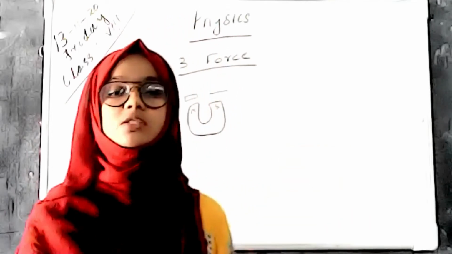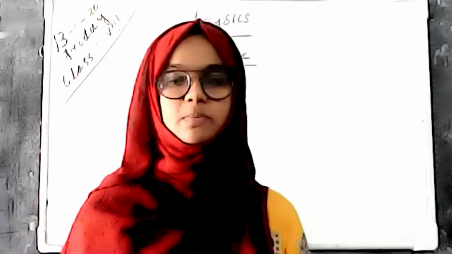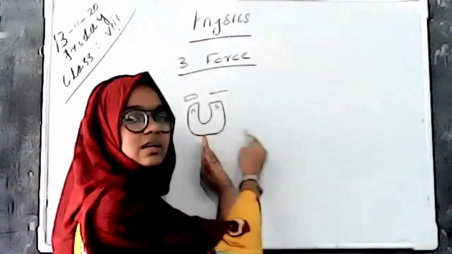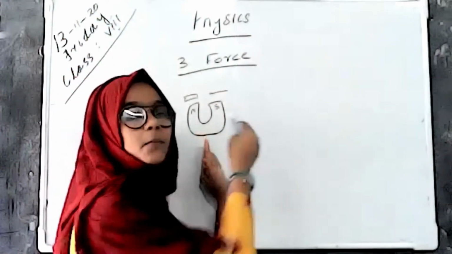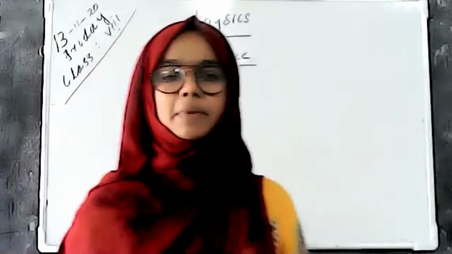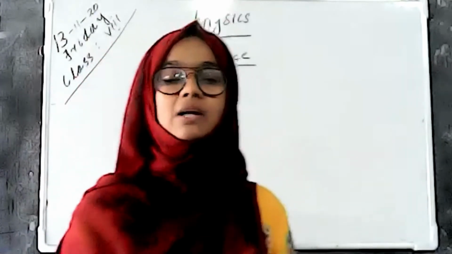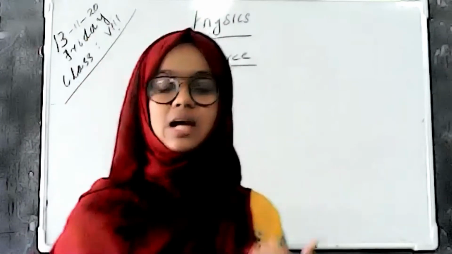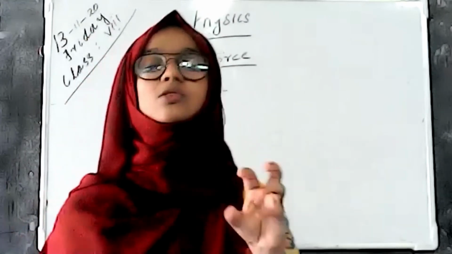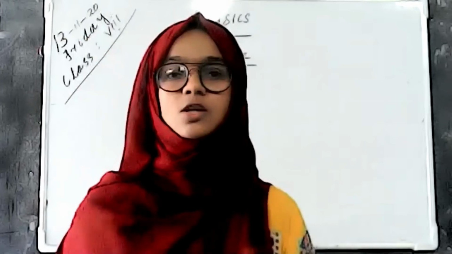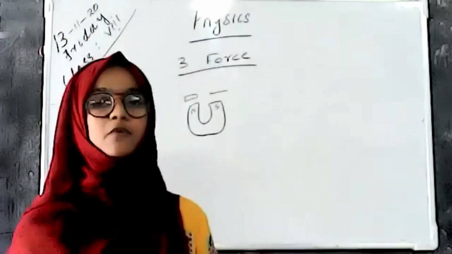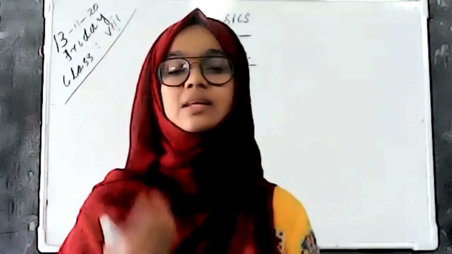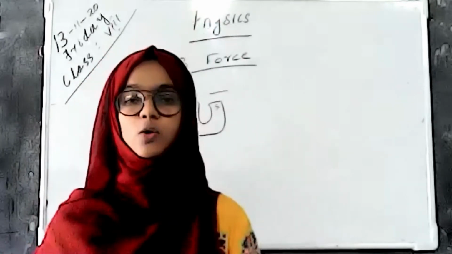And here the force is non-contact force because we only put one magnet piece on one side and a paper pin on the other side. But the force experienced around a magnet is high and it attracts that pin. So here a non-contact force is experienced. Okay, and another example of non-contact force is